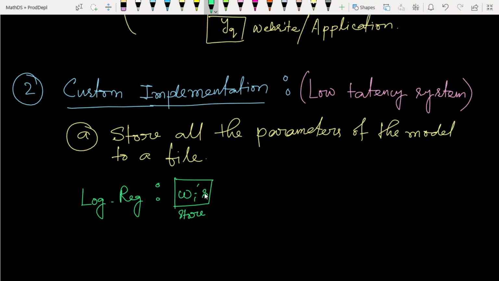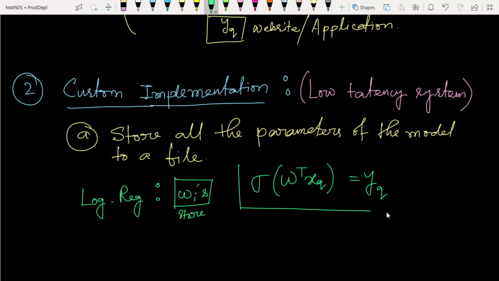If we store these weights in some file, then for a query point we simply multiply these weights with our query point and apply some function onto it, suppose the sigmoid function, and we put out the output. It is a simple thing we already know. So we just need to store this weight vector w. If we do this, then you can simply write this code in C, C++ or Java, like that.